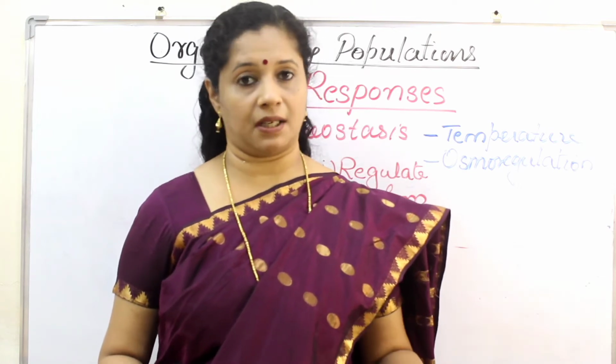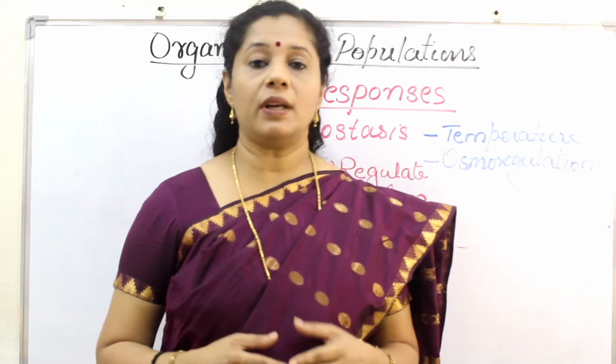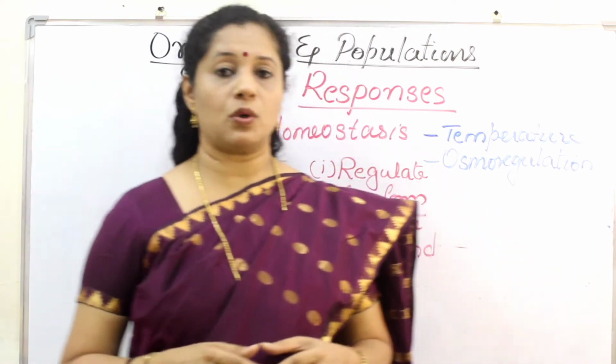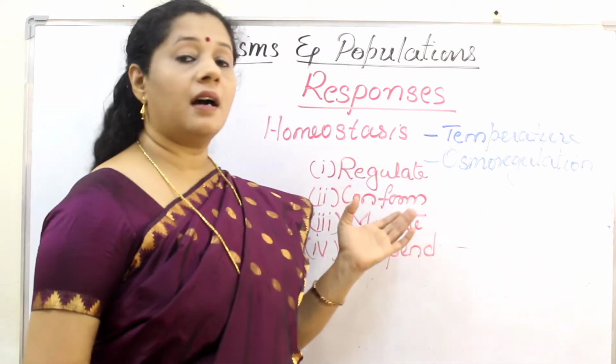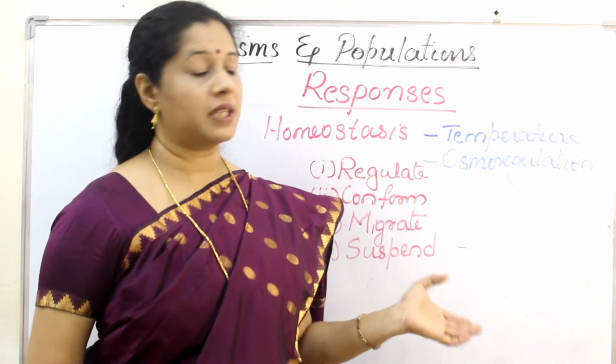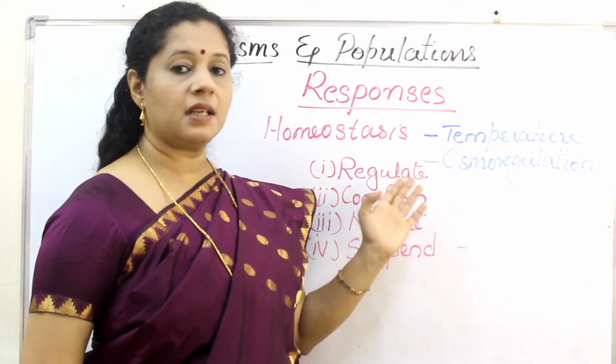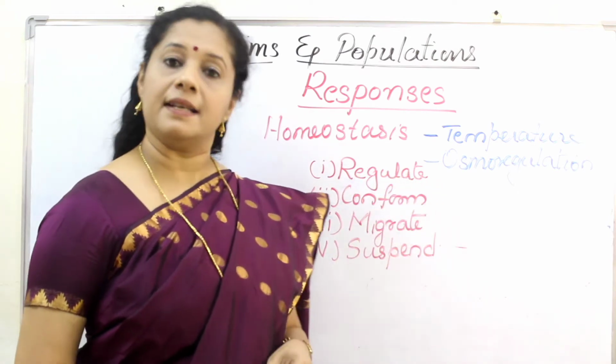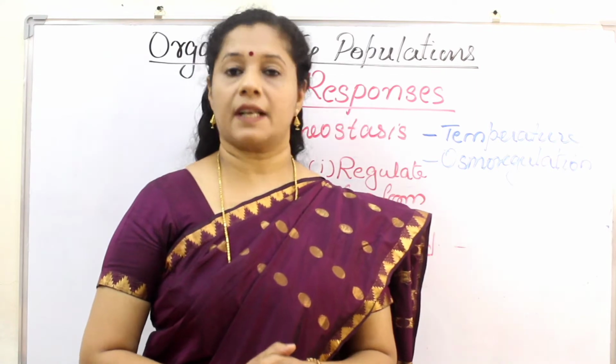They have a 3-chambered heart. So all these we learned. So now let us discuss what are the types of responses animals give when they are having stressful environmental conditions. The responses are regulate, conform, migrate and suspend. The first response is regulate.